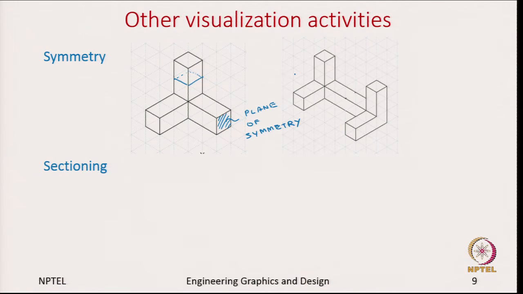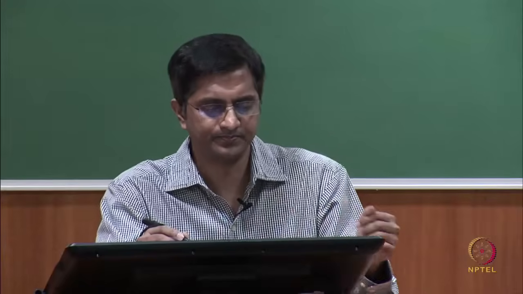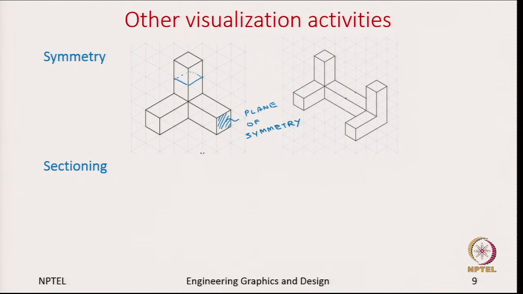Of course, this being a simple object, I know when I make that cut it will be a simple square, but you can also choose to make a cut not at a plane which is parallel to the coordinate planes, but let us say an inclined plane. That is when it becomes a little more complex, but if you choose a cut accordingly it is possible for you to sketch it out.